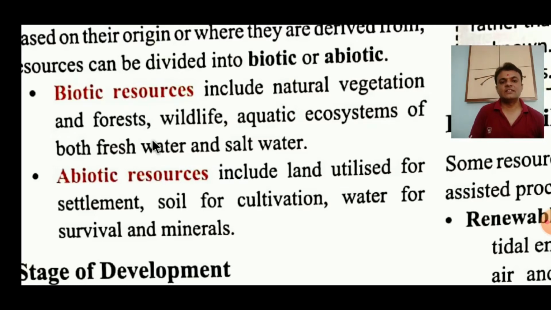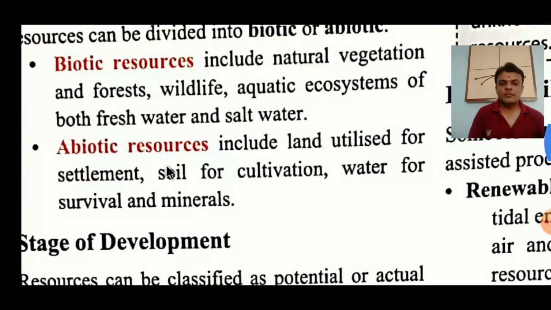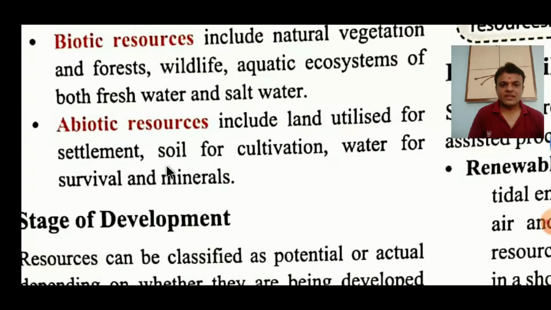So next is abiotic. Abiotic means non-living. They include land utilized for settlement, soil for cultivation, water for survival, and minerals. So basically three or four things come under the abiotic resources, that is non-living things.